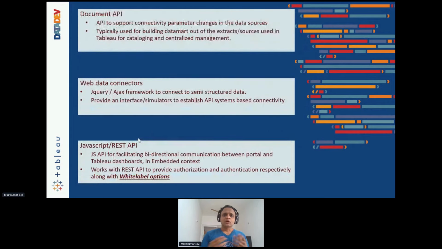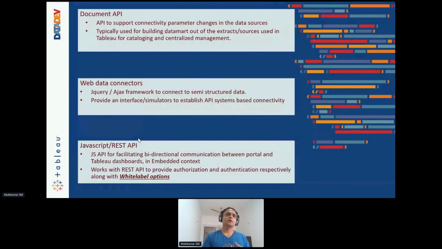And the next one is document API. Very quickly, there are cases where, as a part of your DevOps framework, you would want to move a data set or, let's say, a dashboard from source to target, but you want to change the name of the dashboard, change the connection parameters or connection strings, as we call it, in Tableau. So instead of asking your users to do that, you could do it as a part of your migration strategy.